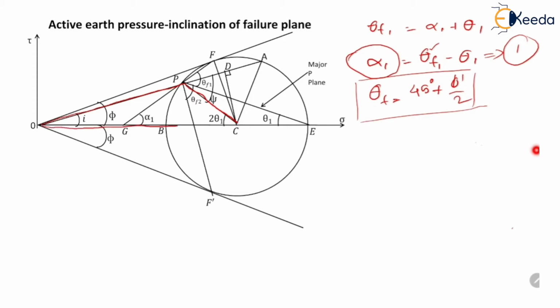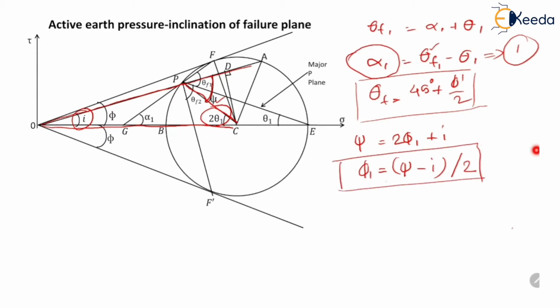In this triangle, the exterior angle psi is given by psi is equal to 2 theta 1 plus I. So theta 1 will be equal to psi minus I divided by 2. So we have obtained the expression for theta 1.